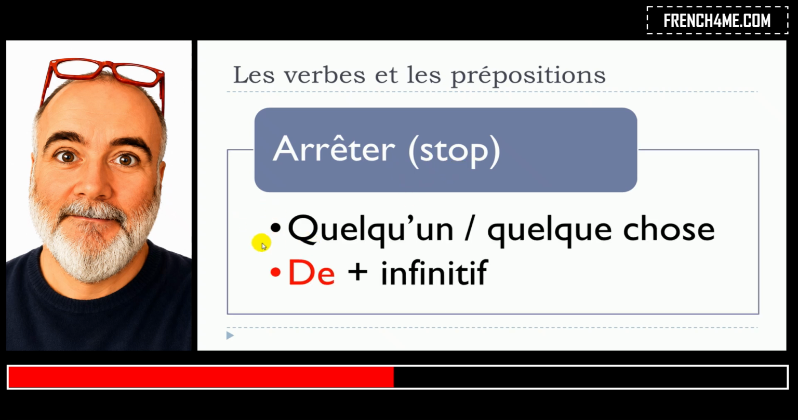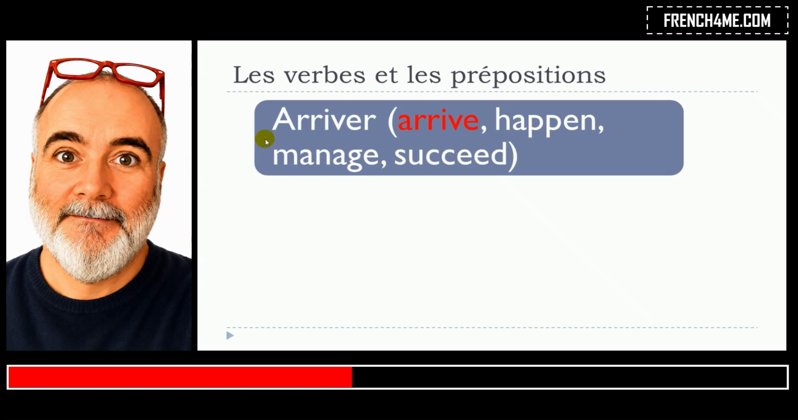Première structure, pas de préposition, no preposition, so arrêter quelqu'un, and then arrêter quelque chose. D'accord? And then arrêter de plus infinitif, so the verb should be at the infinitive form here. Arrêter de plus infinitif. D'accord? So one more time, arrêter quelqu'un, arrêter quelque chose, arrêter de plus verbe à l'infinitif. Arriver. So I've been putting all the meanings not possible but connected to the structures that we will see, okay?